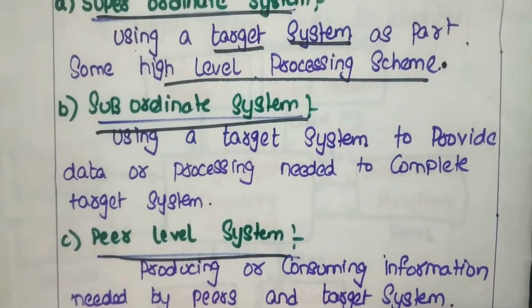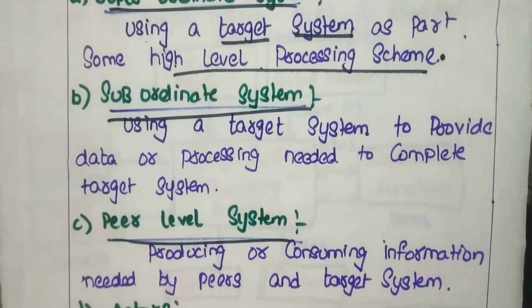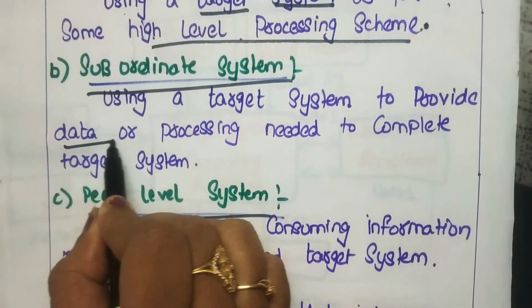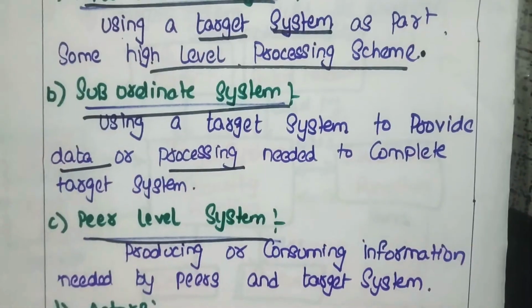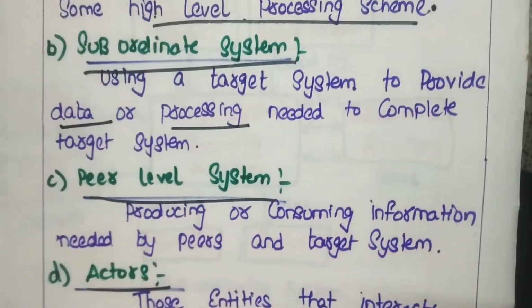So what does it mean? That if a target wants to achieve some output with some help, then with that help it should provide the data or the processing. So this is the subordinate. Next one is the pair level system.